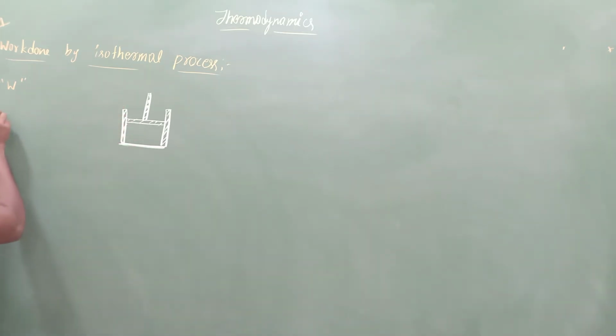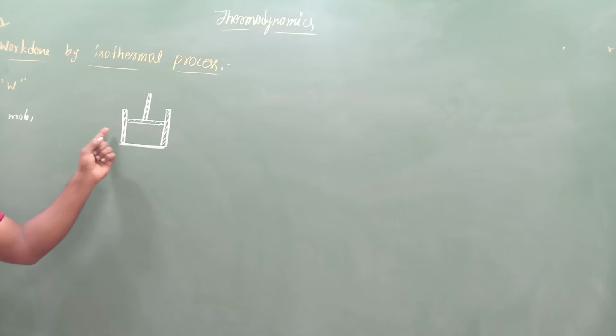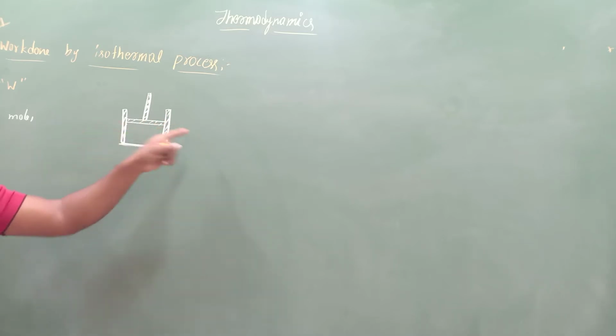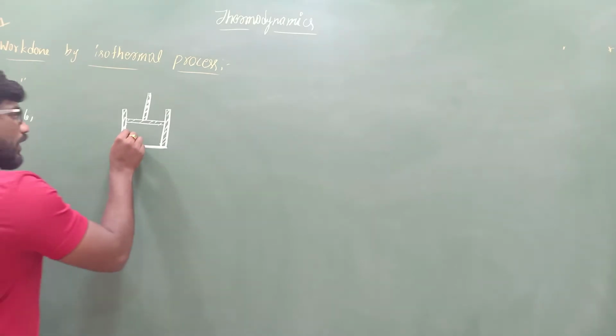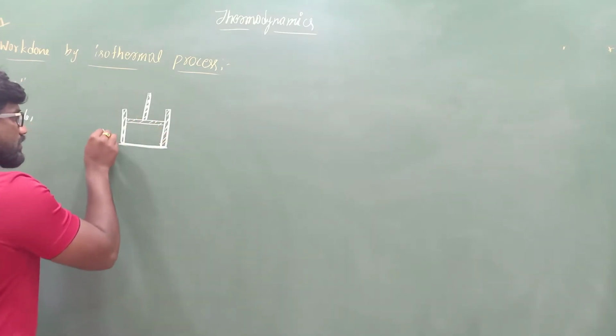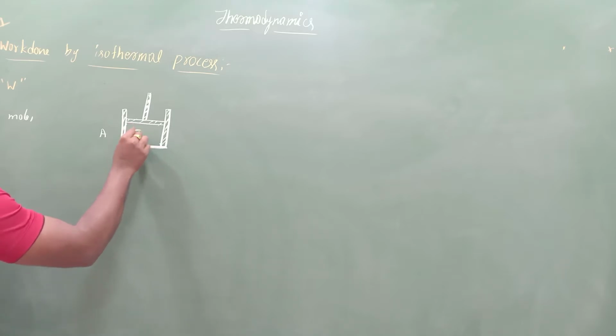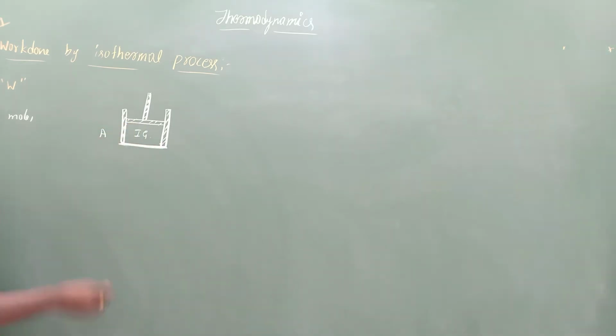Let us take 1 mole of a gas in a cylinder which is having non-conducting walls and piston and a perfectly conducting base. Now we took an ideal gas, and the area will be taken as A, and the pressure inside the system, ideal gas, will be taken as P, and the initial volume will be taken as V or V1. Initially its volume is V1.